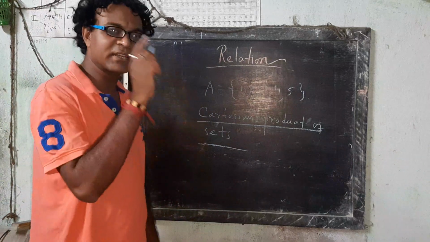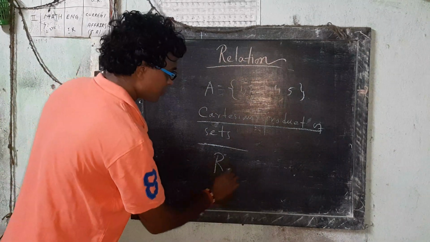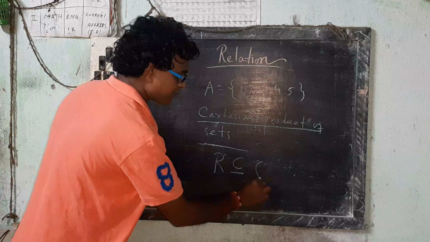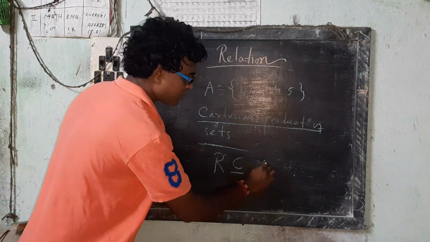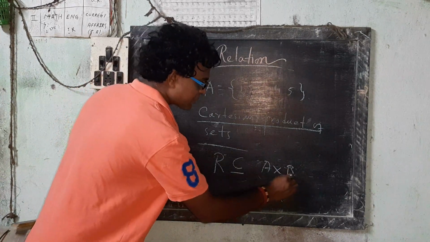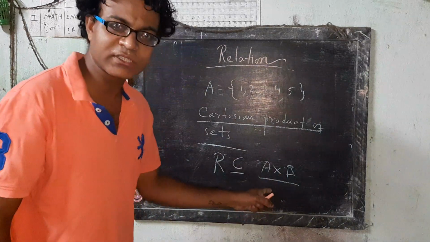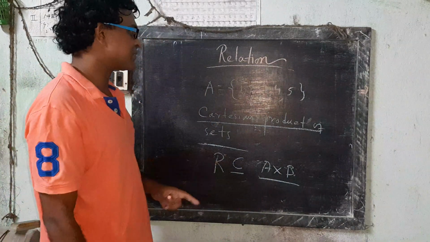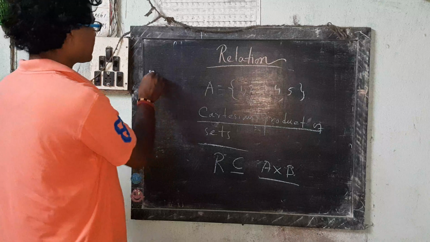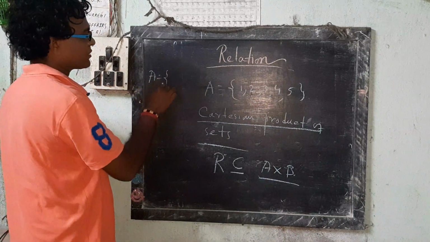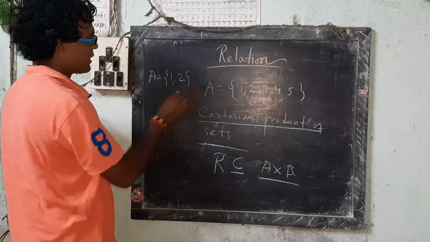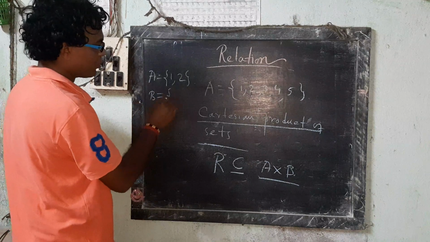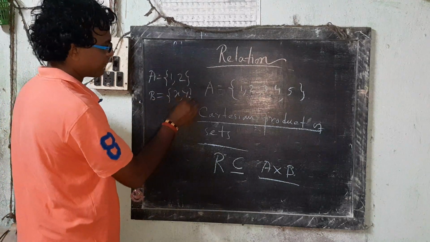Let us consider the relation R, which is the subset of all Cartesian product. What is Cartesian product? Let us consider a set A, which is 1 and 2, and set B, which is x and y.